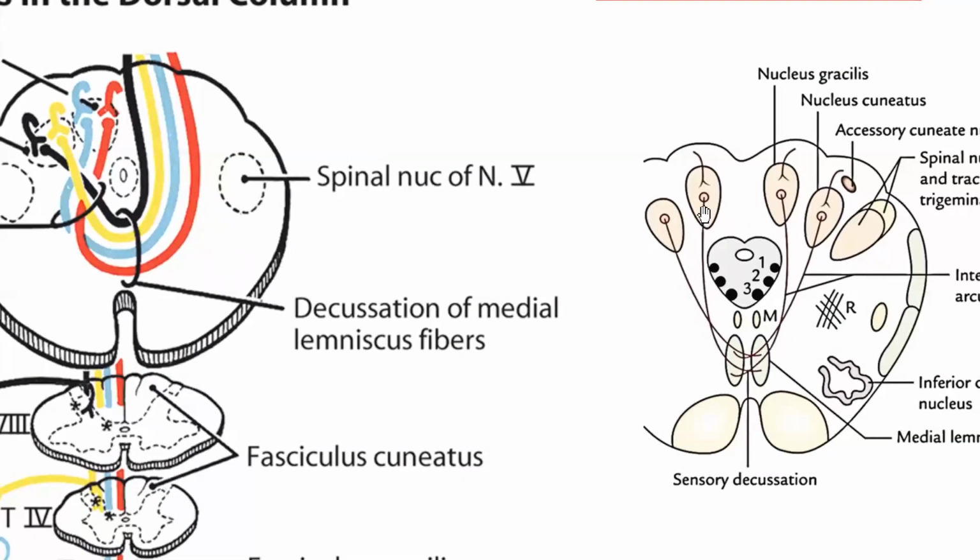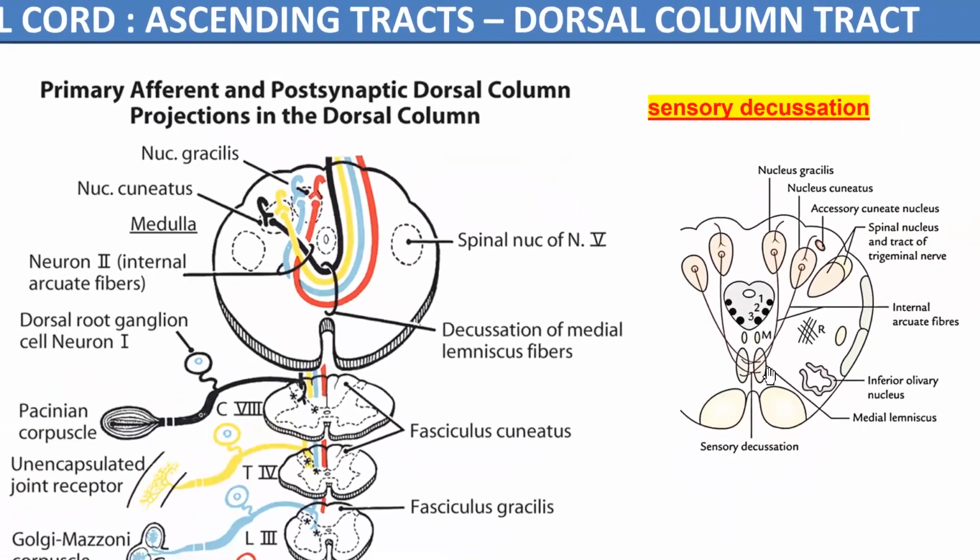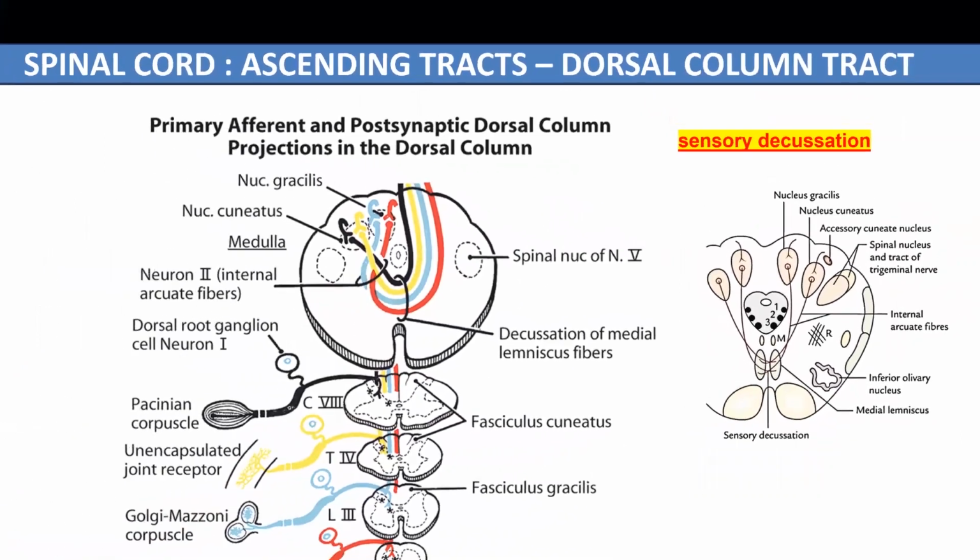So the second order neuron fibers which cross to the opposite side will form a sensory decussation in the medulla, and these crossed fibers will now ascend as medial lemniscus towards the thalamus. So the ascending second order neuron fibers are named as the medial lemniscus.